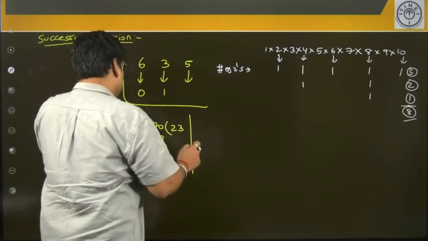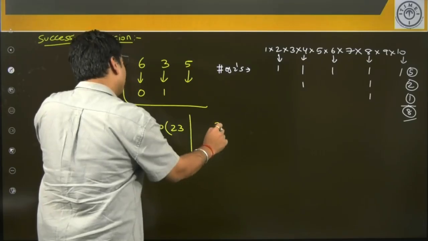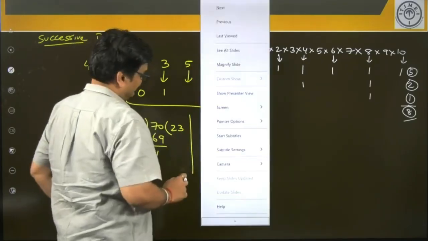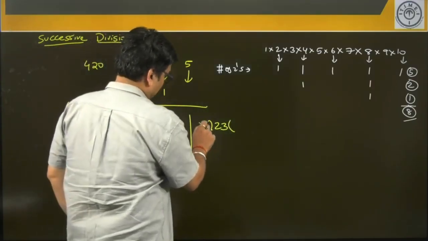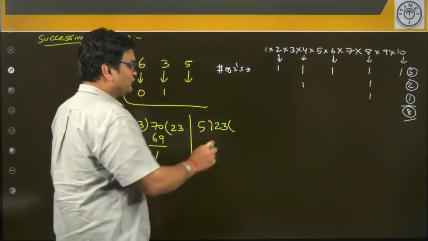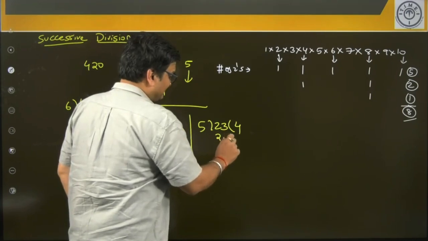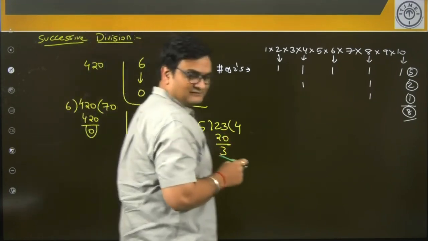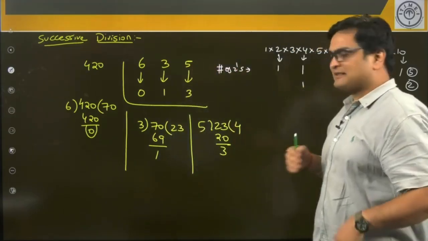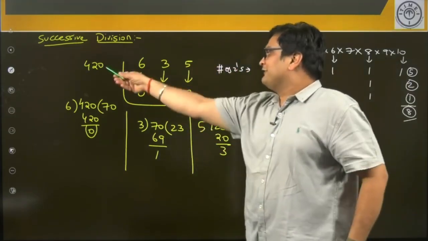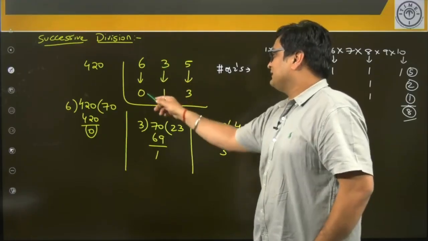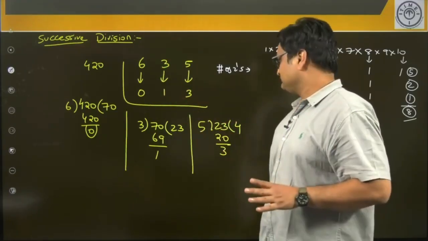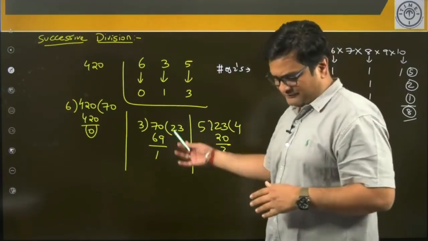Next, whatever is the quotient here will become my dividend in the third step. And in the third step, my divisor is 5. So 5 will go how many times? 4 times, 20. The remainder happens to be 3. So in this successive division process, when I divide 420 by 6, then 3, then 5, my corresponding remainders will be 0, 1, 3 respectively. So this is the process of successive division.